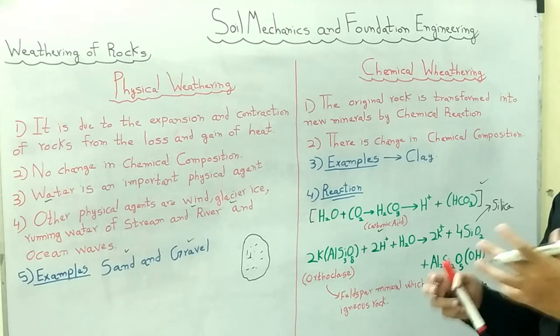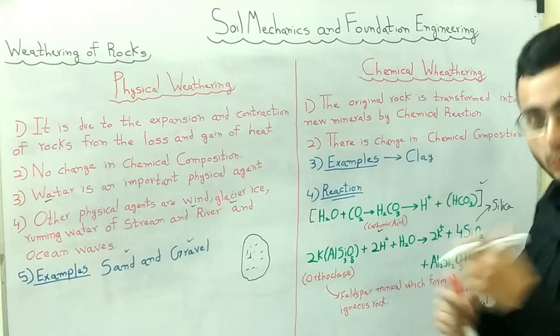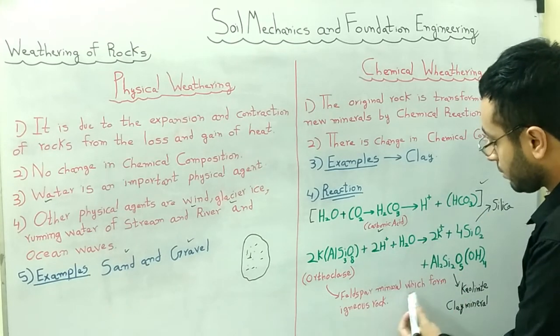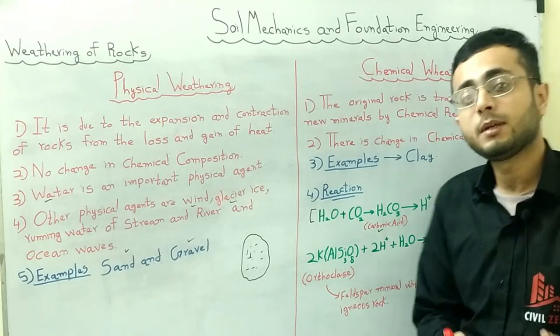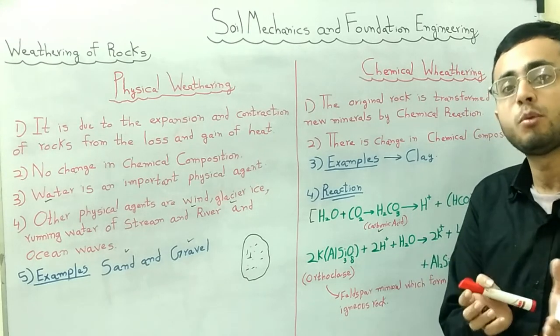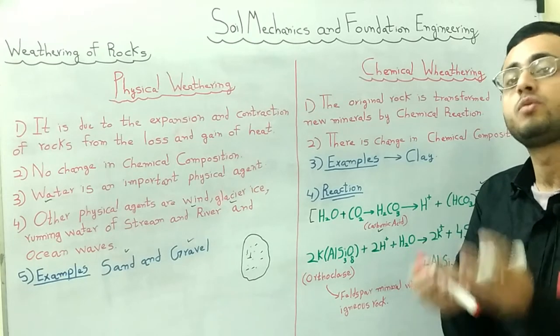Orthoclase is a mineral which forms igneous rock. Orthoclase is a feldspar mineral which forms igneous rock. Now what can you say about feldspar minerals? They are potassium, sodium, or calcium minerals which form igneous rocks.